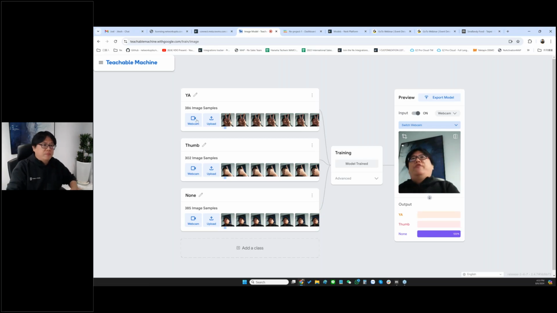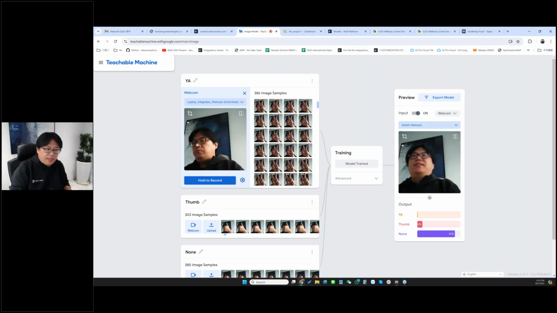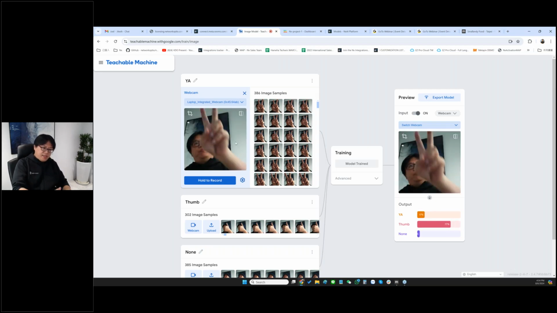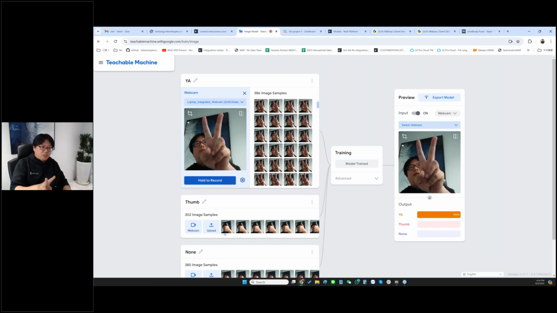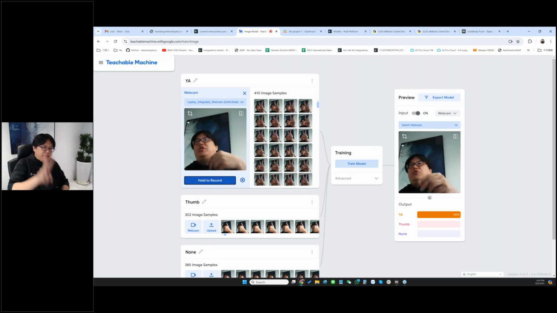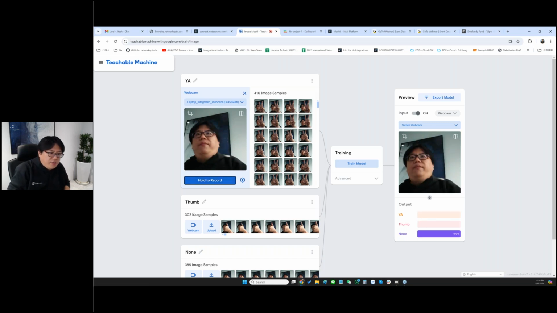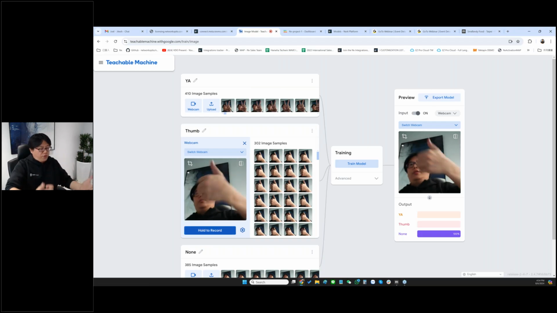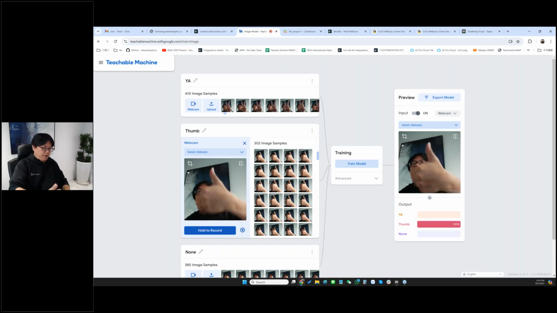So for example, here you can put some classes. Let's say I want to train the Yeah sign. You just simply have a webcam and put your finger as a Yeah here, and hold your button here. You can see the snapshots keep running, right? It's like you teach a kid, okay, this is Yeah, kid. And after the Yeah, you can do the thumbs up. You can teach the kid, teach the AI, okay, this is a thumbs up.